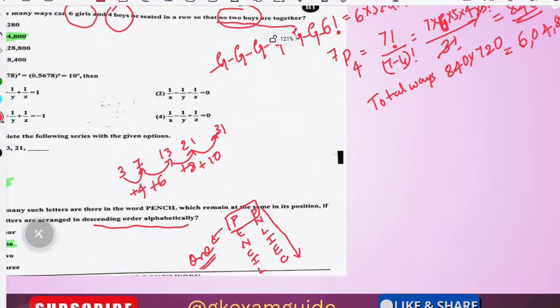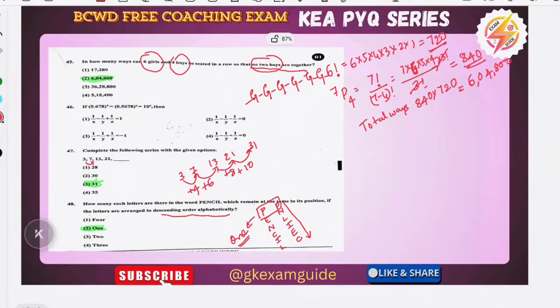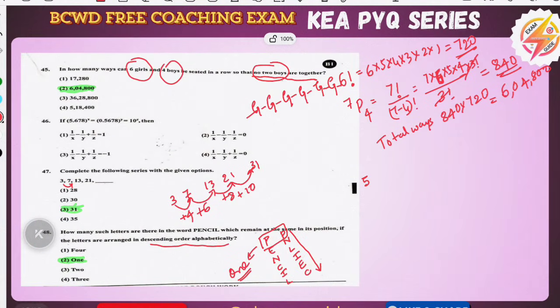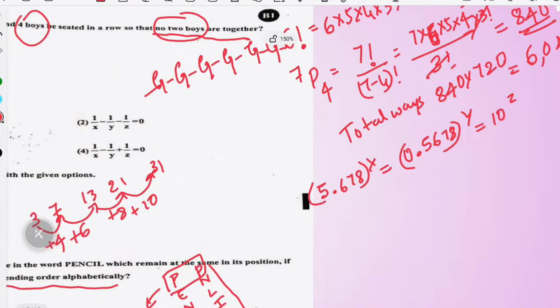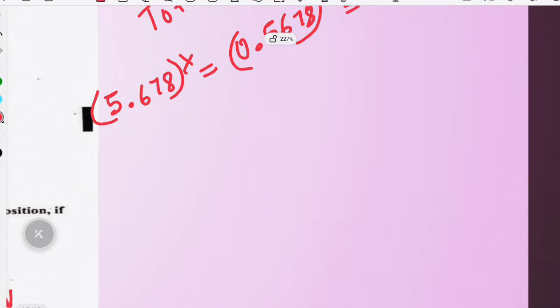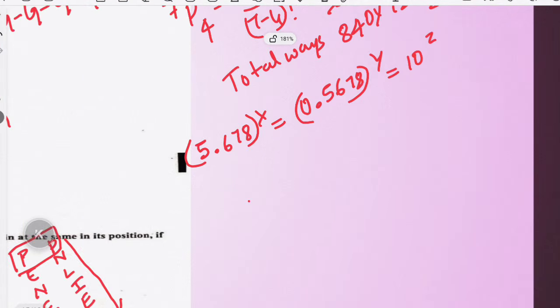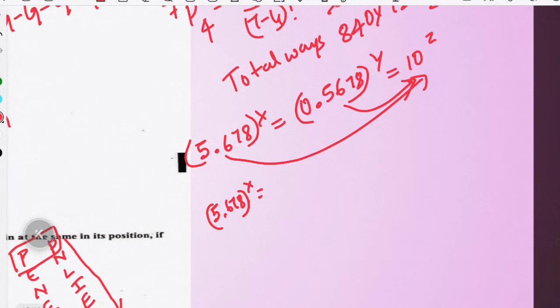Okay, now we will solve this question. 5.678 raised to x is equal to 0.5678 raised to y is equal to 10 raised to z. Very easy question, but very complicated if you don't know the trick to solve this. See, in these questions you must equate the first term to the third term and the second term to the third term. First we will see 5.678 raised to x is equal to 10 raised to z.